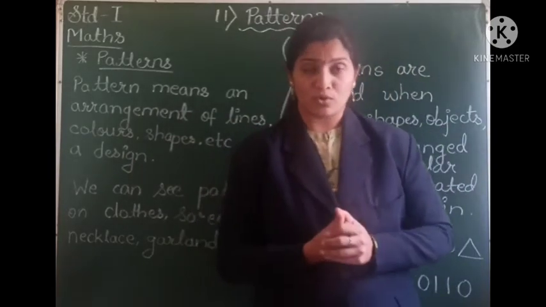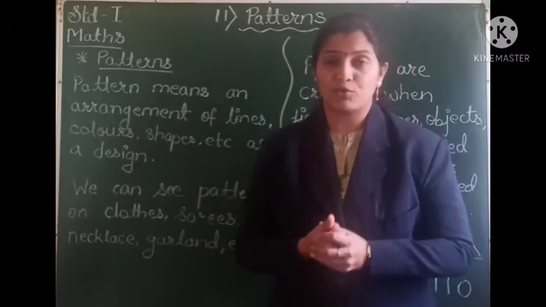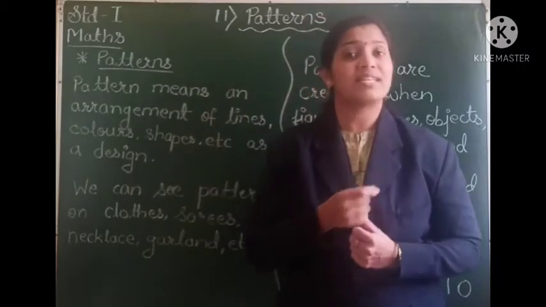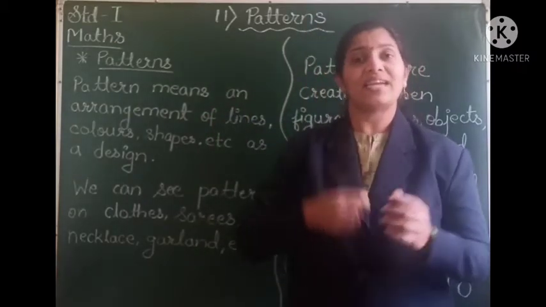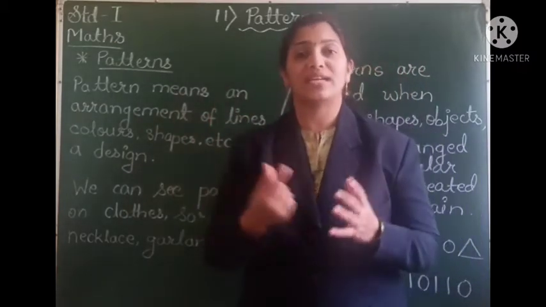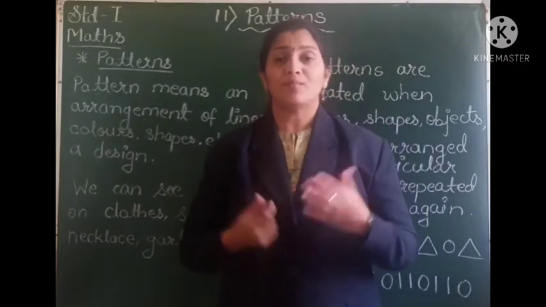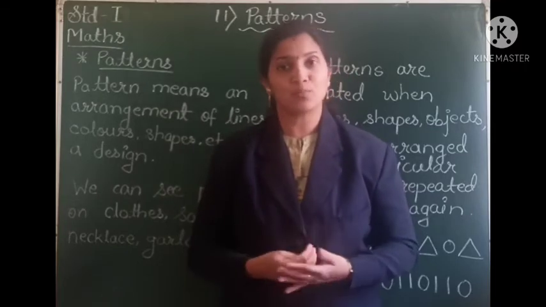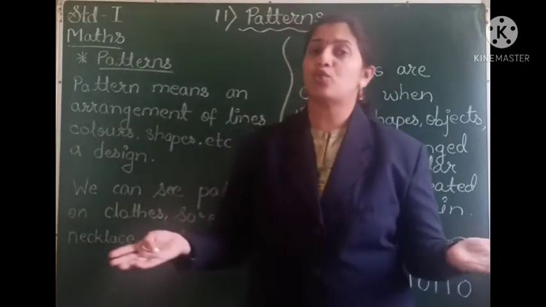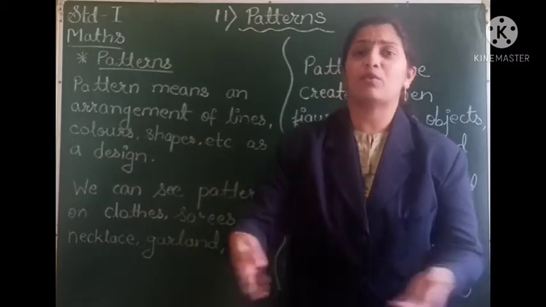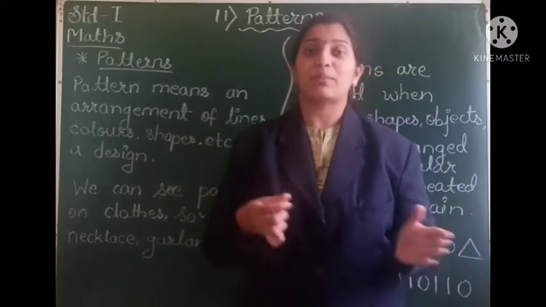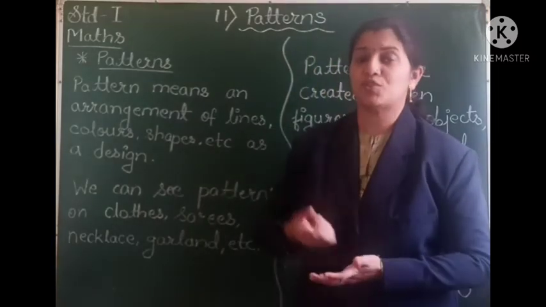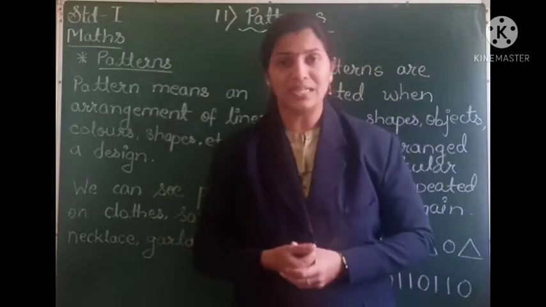The uniform of our school, the shirt that you wear, has some type of pattern. Horizontal lines and vertical lines are there, right? And those lines continue on the entire cloth. Similarly, the floor tiles at our houses, we have the tiles put on the floor. We do not put different types of tiles everywhere. The same type of tile is used, right? So these are the patterns which we see in our regular life.